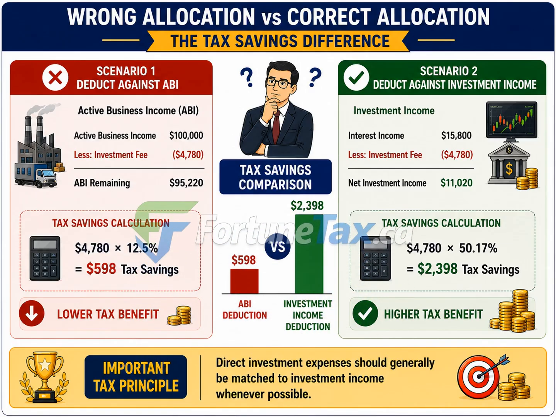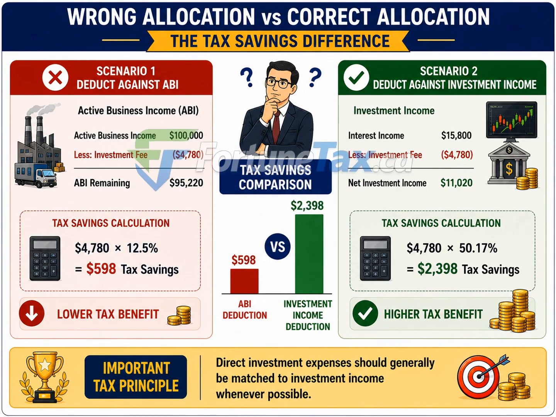In this example, the corporation has incurred an investment advisory fee of $4,780. The question is simple: where should that expense be deducted? On the left side of the slide, we see the first scenario. The investment advisory fee is deducted against active business income, or ABI. The corporation starts with $100,000 of active business income. After deducting the investment fee, the remaining ABI becomes